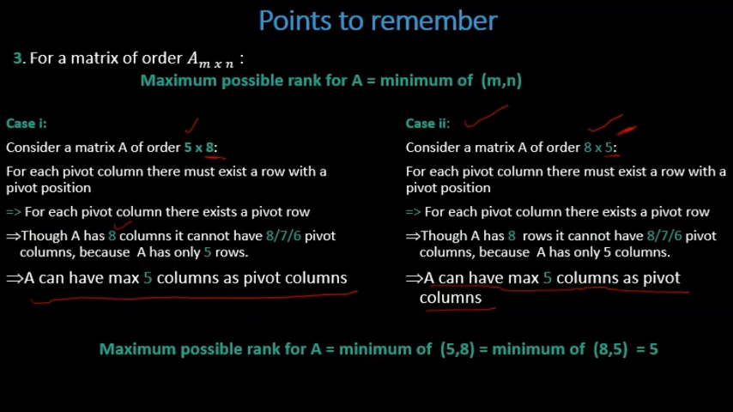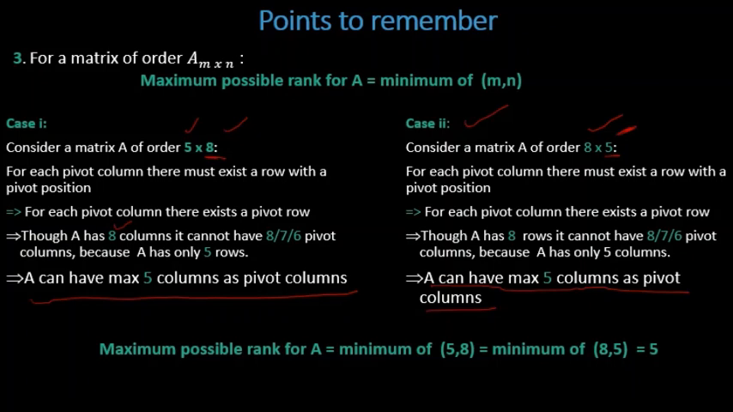Now let us observe here. This is a matrix with 5 by 8. What is maximum pivot columns? 5. This is a matrix with 8 by 5. What is maximum number of columns for as pivot columns? 5. So what can you say here? Among 5, 8 and 8, 5, whichever is the minimum. What is the minimum number? 5. That 5 will be the maximum number of pivot columns, not more than that.